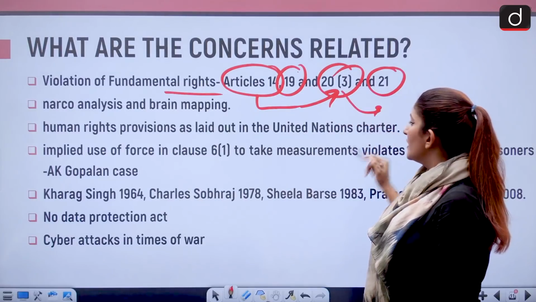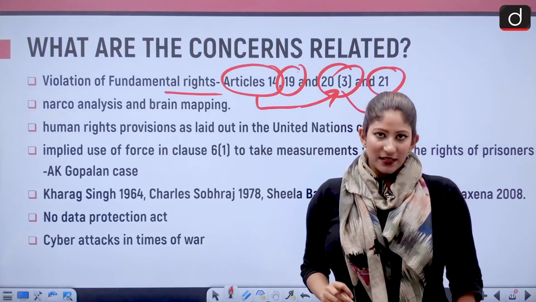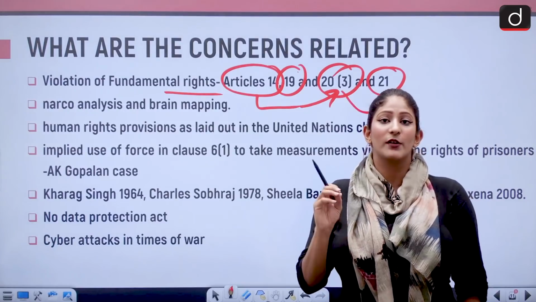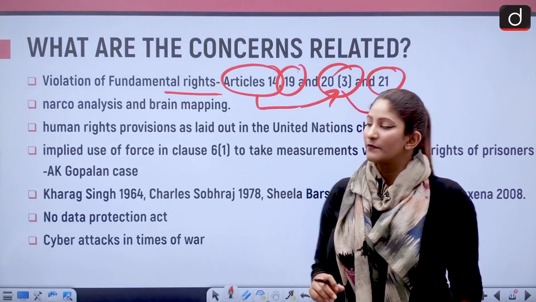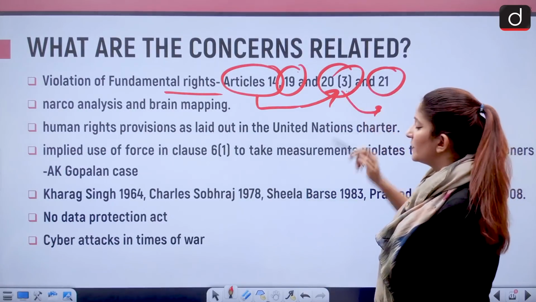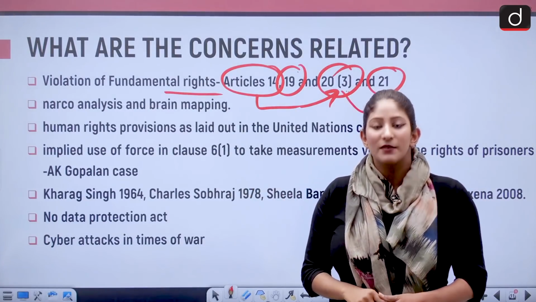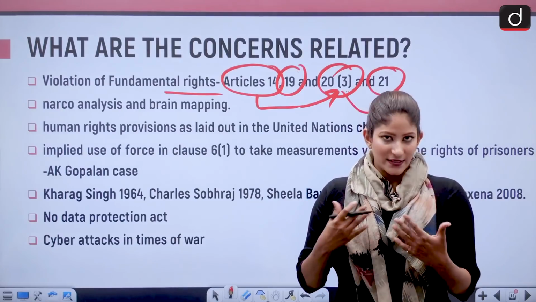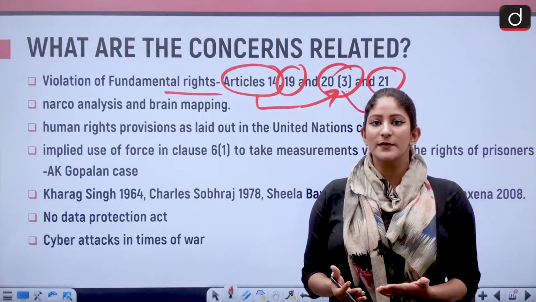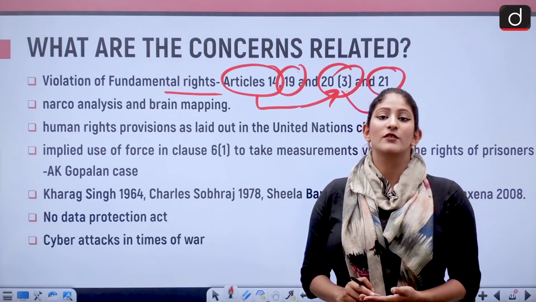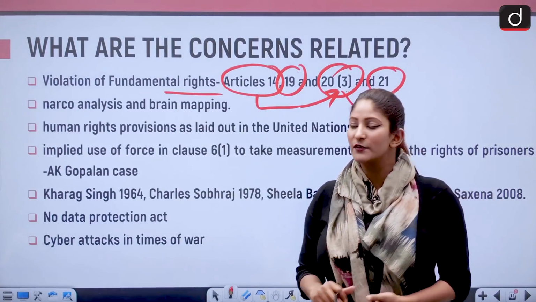Article 20 clause 3 in fact says that a person cannot be a witness against himself or herself in a case. And here the problem is, the provision of the bill says that if a person does not give the biological samples of himself or herself, it will be an offense under Section 186 of the IPC. That is the first problem.